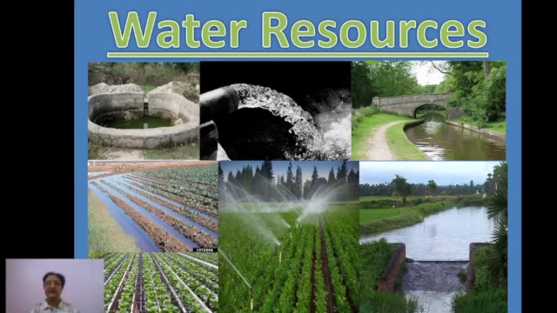Now what is left with us? Just 3% of it. Out of that 3% also, 2.3% is found in the form of ice caps or glaciers over the polar regions.